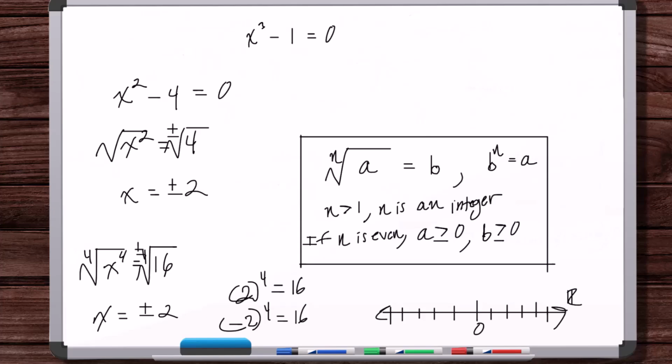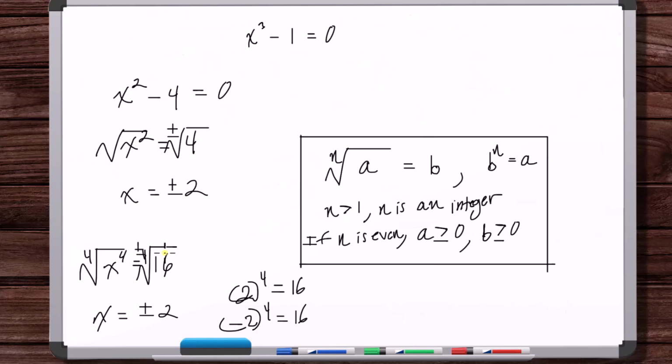There's two numbers when you square them, you get 16: positive 4, negative 4. That's going to be the same thing for any even root. There's going to be two numbers when you take them to that power, you're going to get that positive number. And so in that sense, you can use this plus or minus property with the radical. Put that nth radical and put the plus or minus, and that's going to work. They just don't state this as an official property like they do the square root property because it's not going to work across the board.